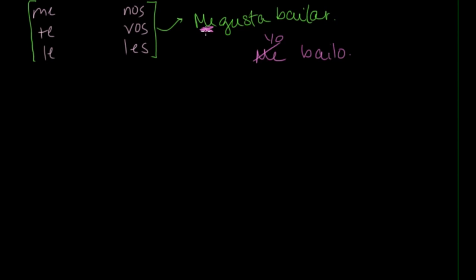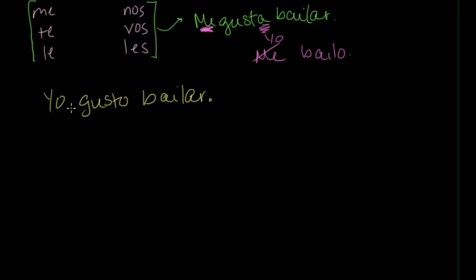So you're probably wondering how on earth this can be here and why gustar is conjugated like that, and on and on. So let's break it down. We'll start with a common mistake that a lot of people make when they first start using gustar. Instead of saying me gusta bailar, they would say yo gusto bailar, which hopefully looks kind of silly to you because you're so used to writing it this way.